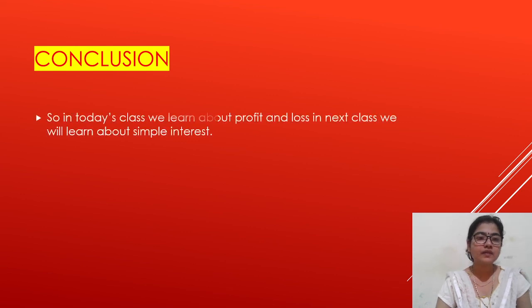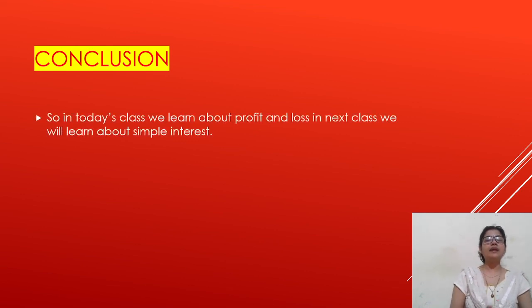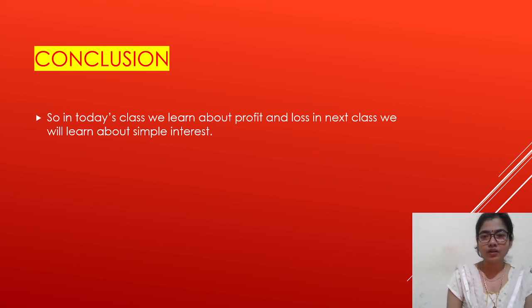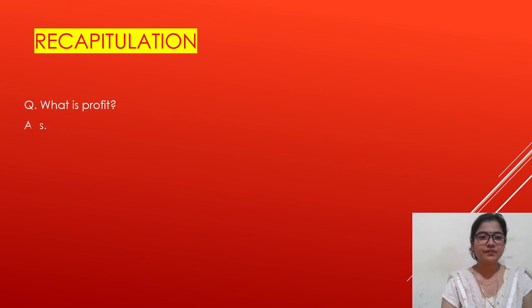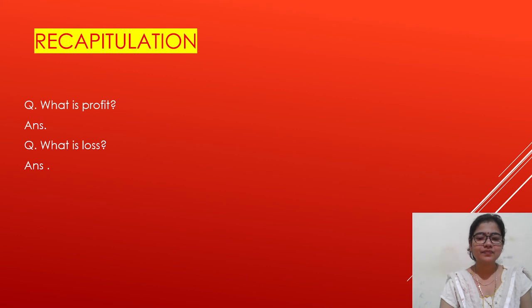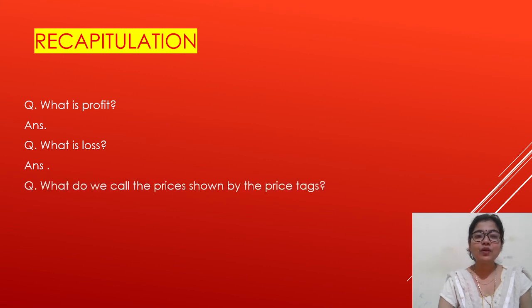Conclusion. So in today's class we have learned about profit and loss. In next class we will learn about simple interest. What is profit? What is loss? What do we call the price shown by the price tags?